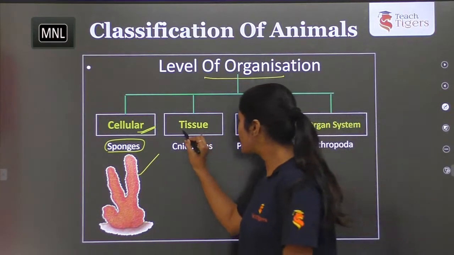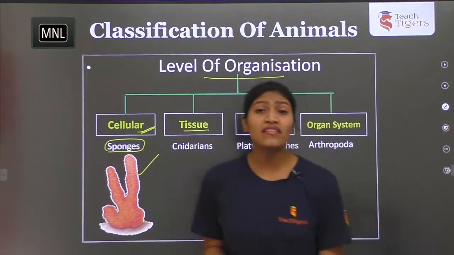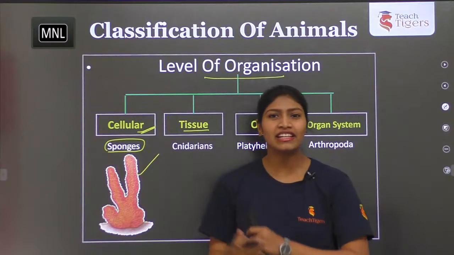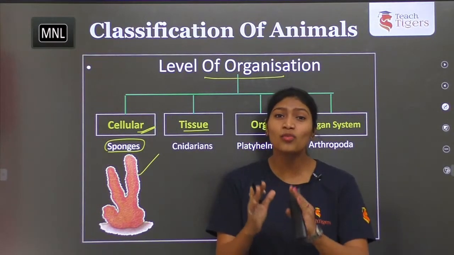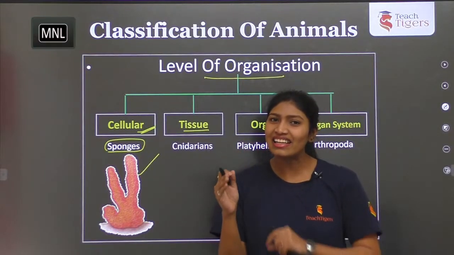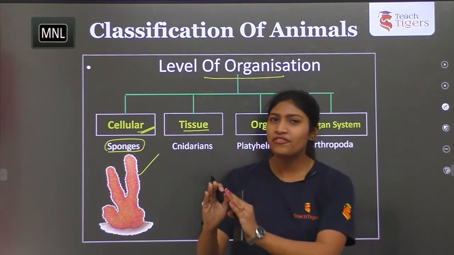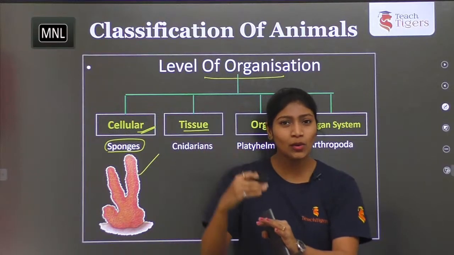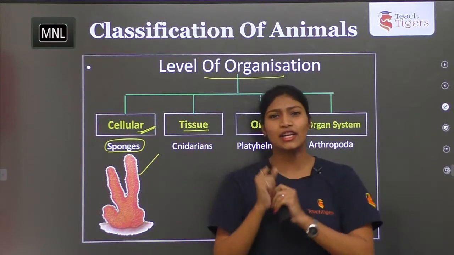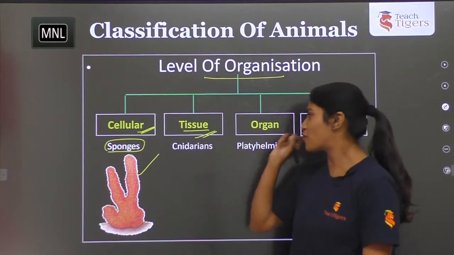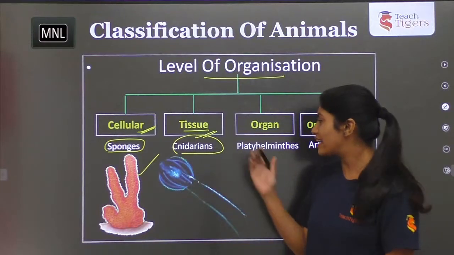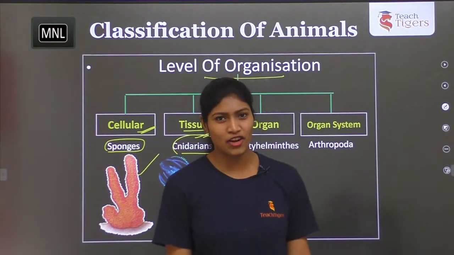Coming to the next level, that is tissue level. Here it is a little bit advanced compared to cell level. What do you find in tissues? Tissues are a group of cells which have similar structure and function. So a little advancement here, right? First it's only cells, now cells together form tissues. The organisms with tissue level of organization are cnidarians. So cnidarians exhibit tissue level of organization.